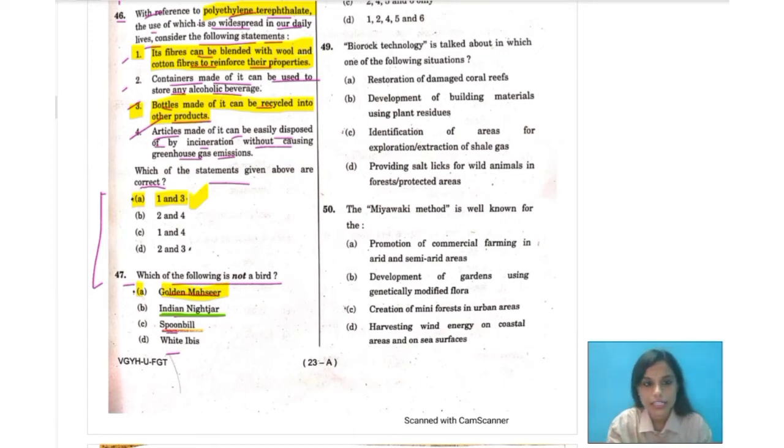Now, the last bird that we are going to discuss is the white ibis. White ibises are large wading birds with football-shaped bodies, so it's like fat, round, football-shaped bodies. So your correct answer, which is not a bird, is golden massey. All right. Now let's move over to the next question.